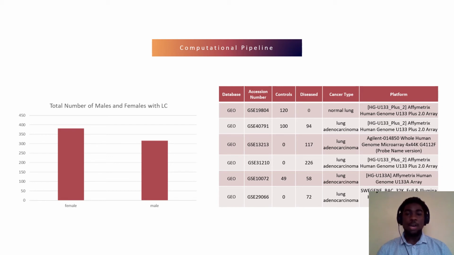In total, we have 934 samples, with 131 of them being female controls and 106 of them being male controls.